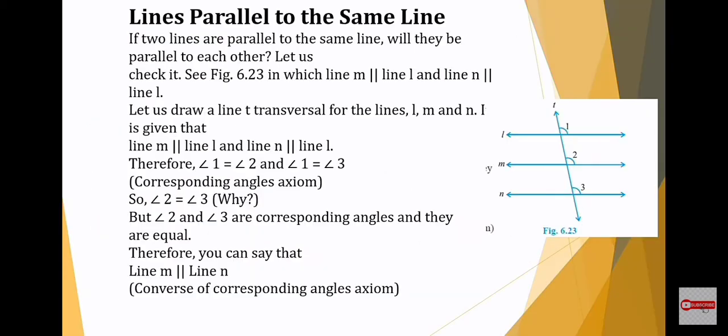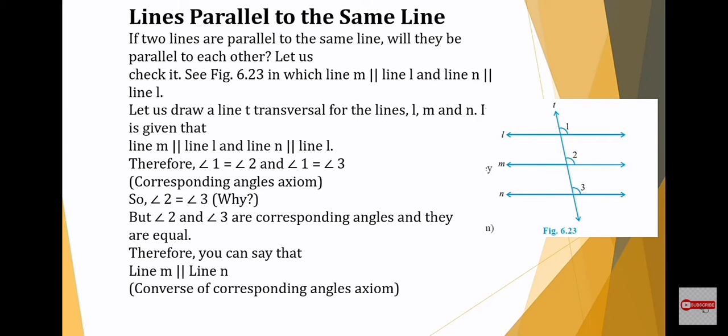Now you are going to study lines parallel to the same line. If two lines are parallel to the same line, will they be parallel to each other? Let us check it. See figure 6.23, in which line m is parallel to line l. Here the double line means parallel. The short form of parallel is two vertical lines. After m you can see two lines, that denotes parallel. You have to read it as parallel.